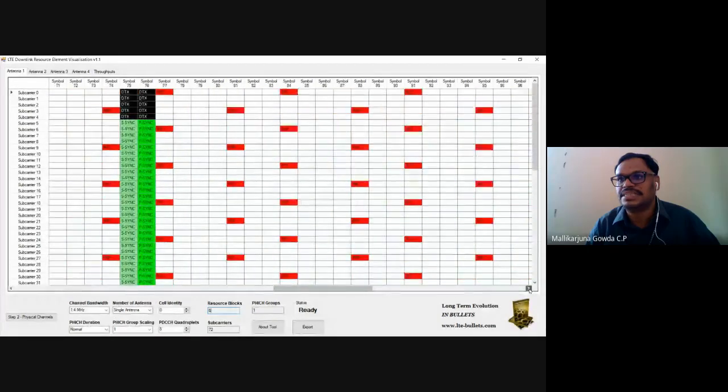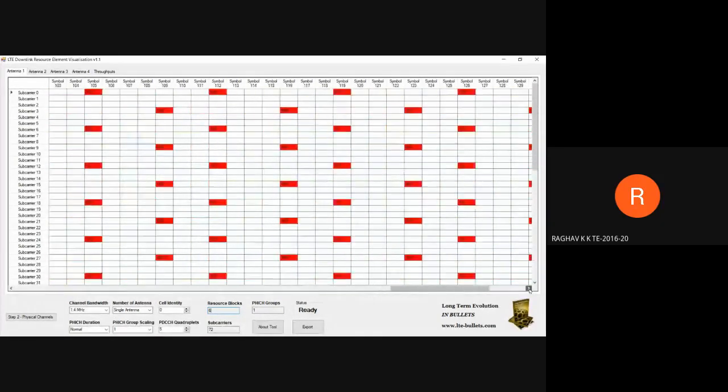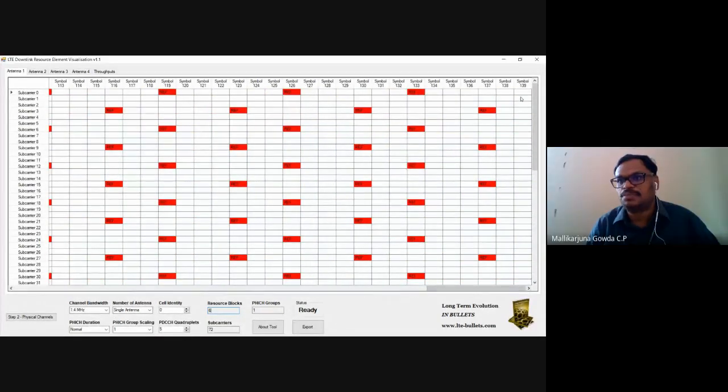On top, I think we'll be able to see. Yes, sir. See, up to 139, it means 140 OFDM symbols, right? So 14 into 10, because 10 subframes is one frame. I hope this picture is clear.